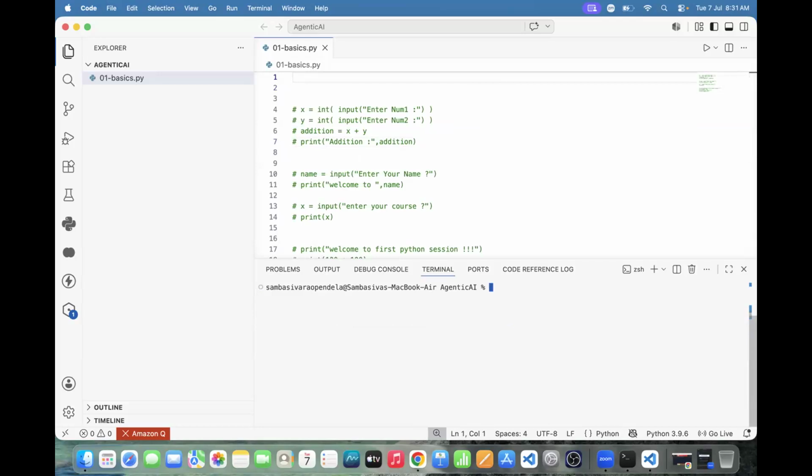How to display rich output? Arun garu, please respond here. Like red color output, green color output, blue color output, different styles I need. Which library is required? The Rich library, right? Rich library.